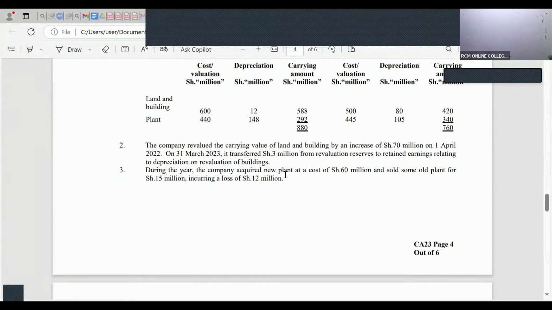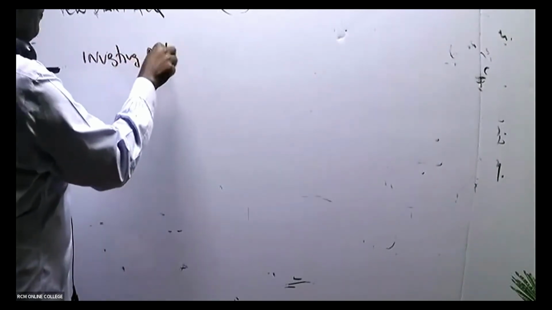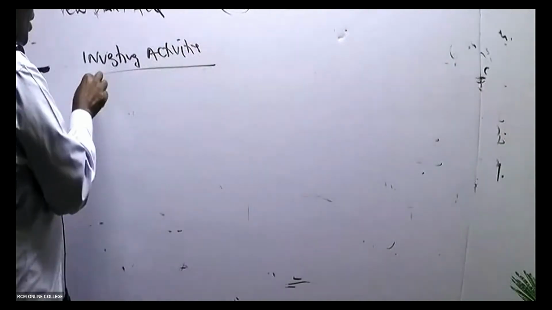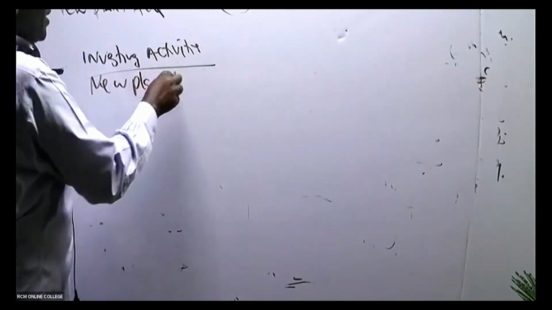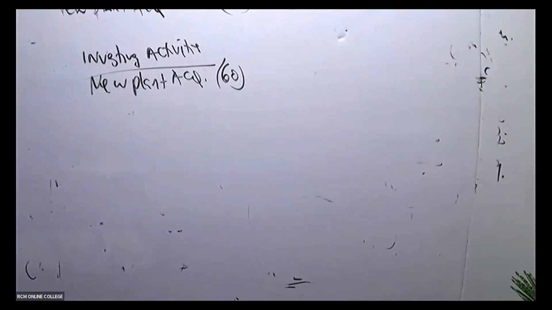We invested in long term. So in this case here, we write there, new plant acquired. This is an investment. How much? 60. Those are like 2 marks in the brackets because it is money that went away. I'm supposed to write down here. Investing activities. We have here new plant acquired. We are told 60.